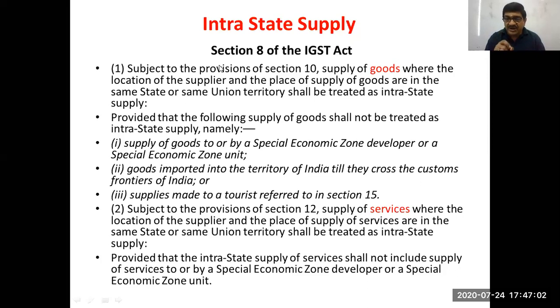In Maharashtra, there are certain places where the goods will reach after crossing through Madhya Pradesh, MP. So goods touching another state is not important. The question is, where is the destination? If the destination of the goods happens to be in the same state where the supplier is also located, then this will be considered as intrastate supply.